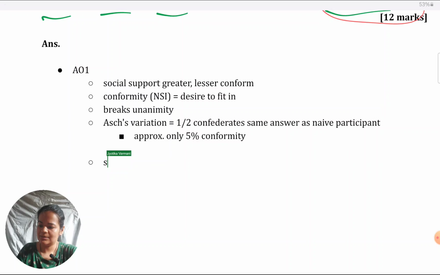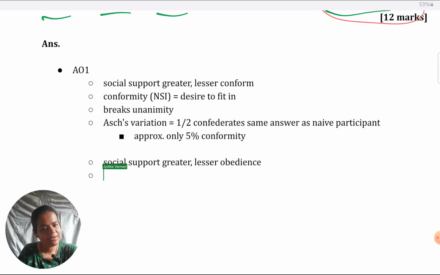Again, greater the social support, lesser is the tendency to obey. You could give reasoning for the same, because if we talk about it in terms of agentic shift, it becomes difficult for the individual to displace responsibility onto the authority figure when there is another individual who is willing to take responsibility for their own actions and is confronting the authority figure and disobeying.